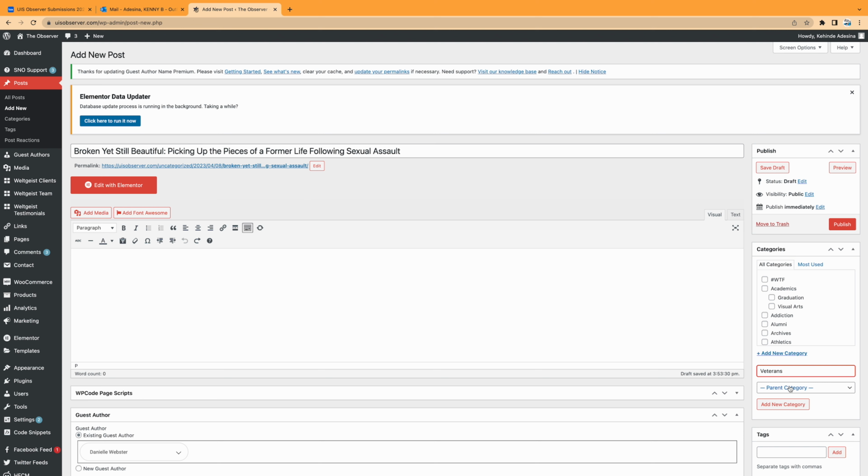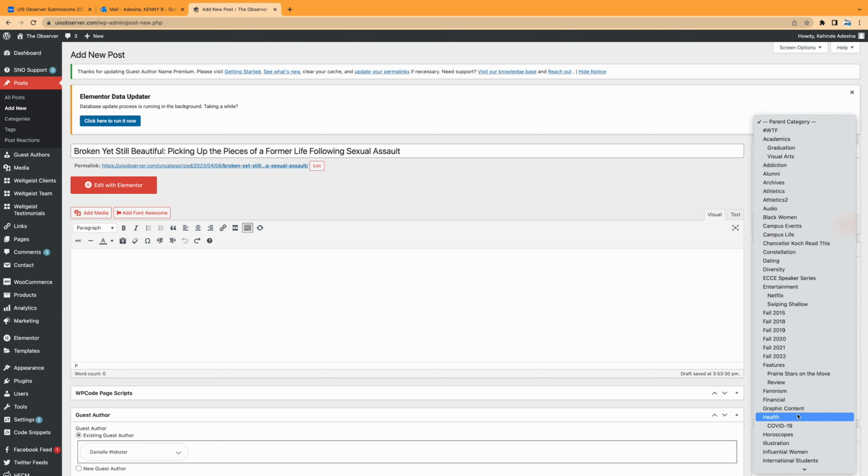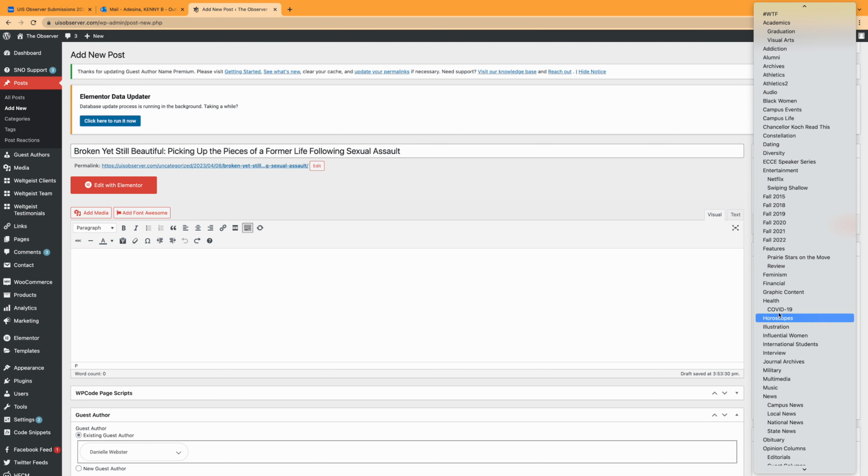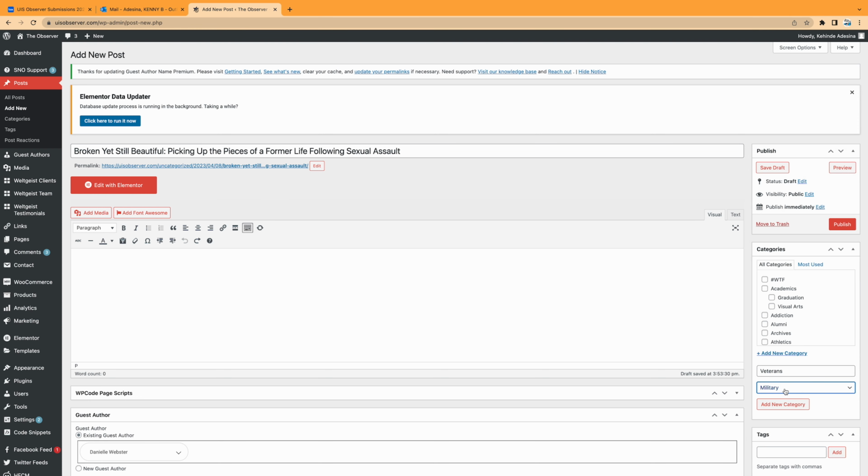And if you feel it relates to any existing categories, you can put it under the current category. Here, I think veterans relate to the military, so I will add it under military. Also, I'd like to confirm that there is no spelling error. Veterans is correct. It looks good under the military category, and final step, click on Add New Category. Voila, it is added for as long as we operate this website. I think I might have forgotten the tag. Oh yeah, review. Let us add review.